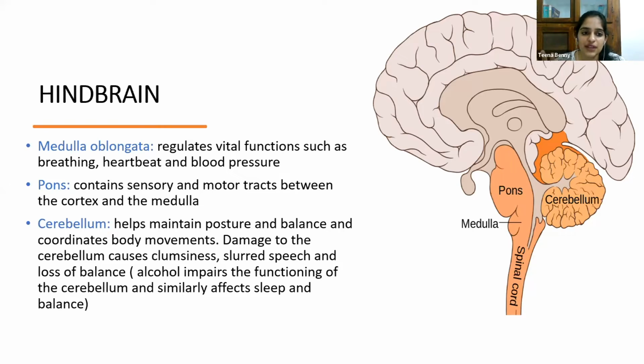Only three structures in the hindbrain: medulla, pons, and cerebellum. What does medulla do? Your breathing, your heart rate, and your blood pressure. What does pons do? It has sensory and motor tracts. What does the cerebellum do? It maintains your balance, your body posture, and your body movements. And when you consume alcohol, it is your cerebellum that gets implicated. Moving on.